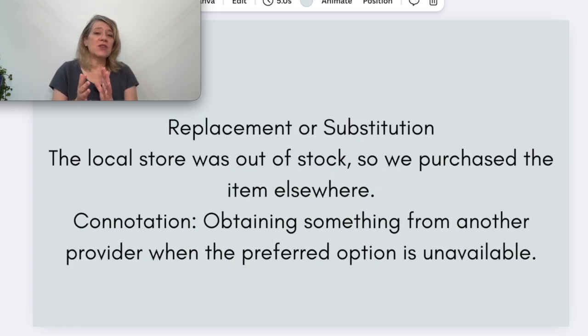We can use it to be a replacement or a substitution. The local store was out of stock, so we purchased the item elsewhere. Not here, somewhere else. We obtained it from another provider when the preferred option was unavailable. We had to go elsewhere. So if I say we had to go elsewhere, the "had to" means I didn't have a choice because this place that I usually go to doesn't have what I need today. So I had to go elsewhere.